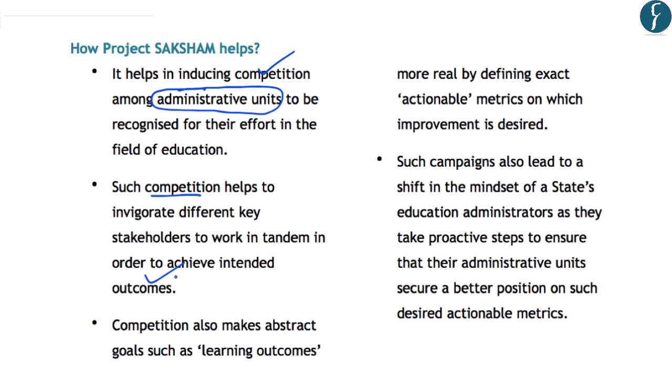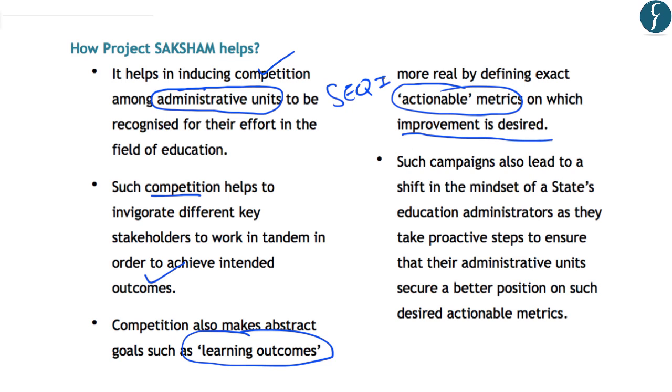Thirdly, the competition also makes abstract goals such as learning outcomes more real by defining the exact actionable metrics on which improvement is desired. And for this, you should note that the Niti Aayog has come out with an index which is known as SEQI, or the School Education Quality Index. Now, as we all know, it is very difficult to measure the learning outcomes in real terms. So that is why an actionable metric has to be defined so that the goals can be compared for different districts or the administrative blocks. And that is why such kind of competition helps in defining exact actionable metrics for achieving desired improvement.